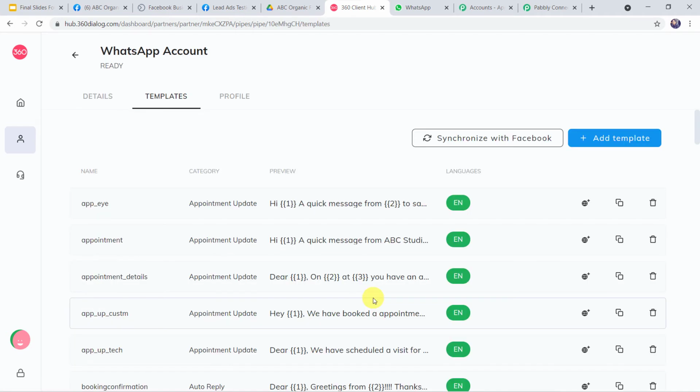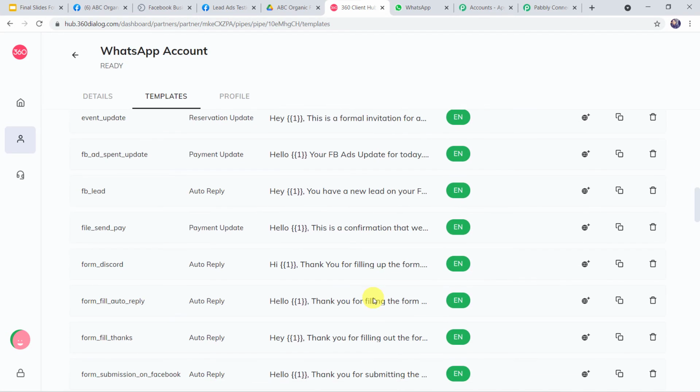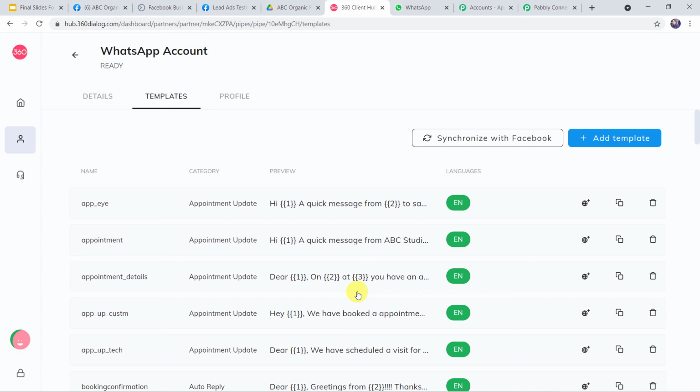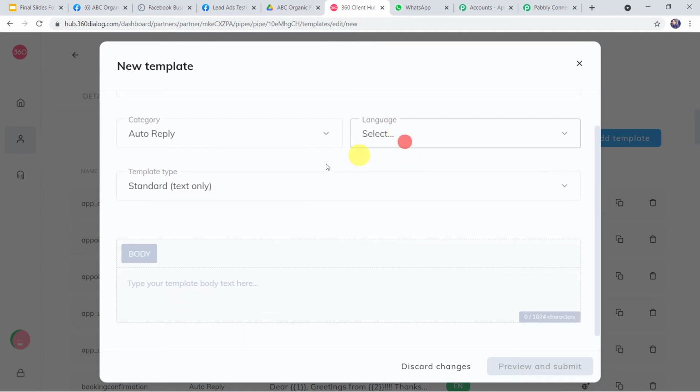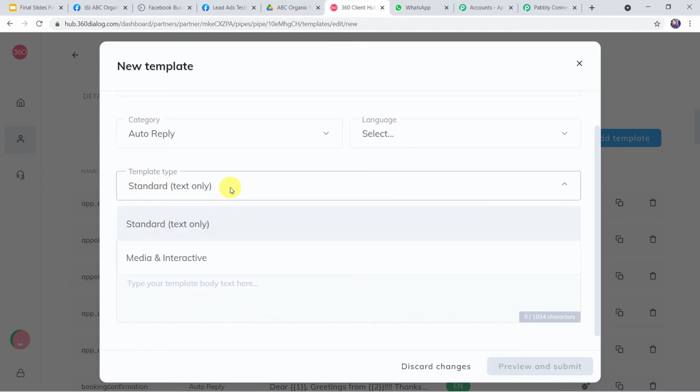Click on this. Here you can see I have created several templates and got it approved. If you want to create a new template, come to this plus sign and click on add template. Here you can give the template name. From here you can select the category of the template as per your requirement. Various categories are available. From here you can select the language as per your choice. From here you can select the template type. Here you can give the template body text, that is the message that you want to send on WhatsApp number. Then click on preview and submit.